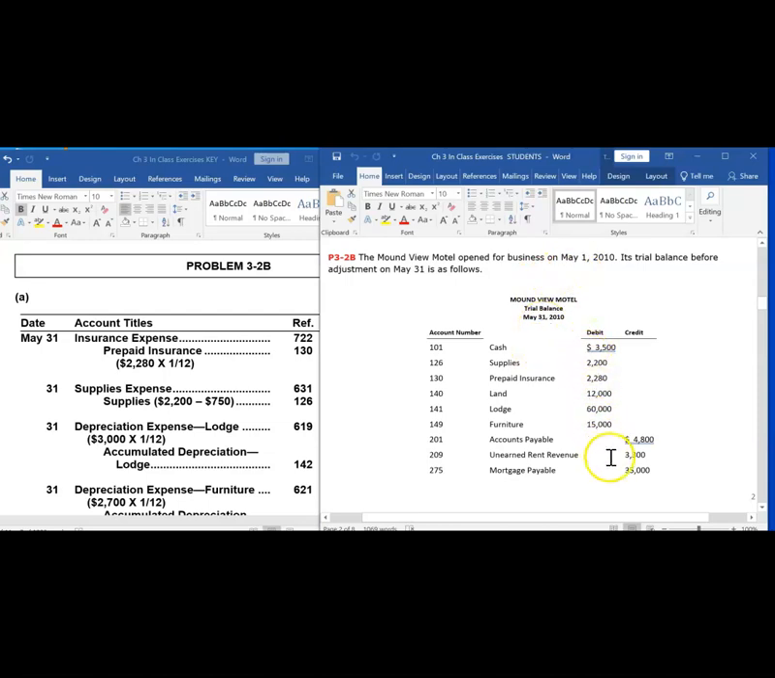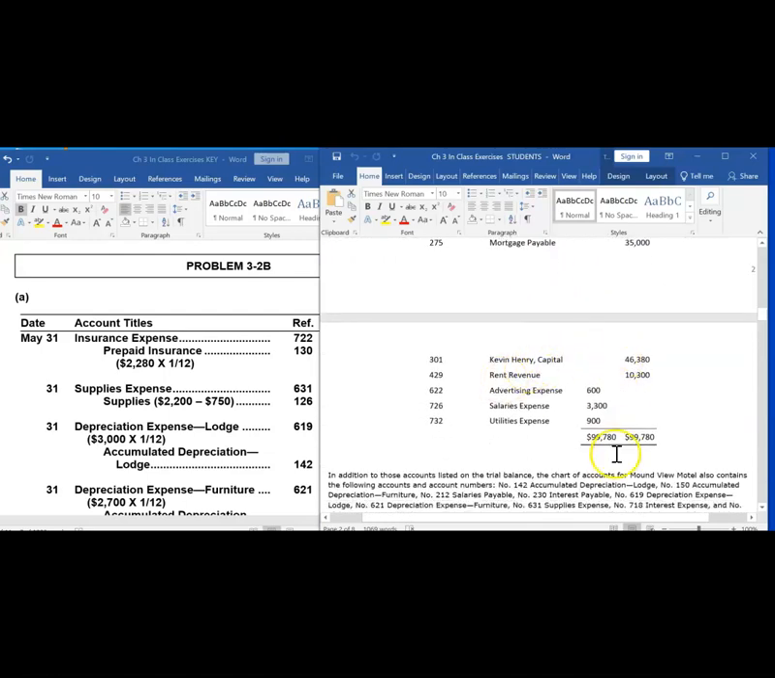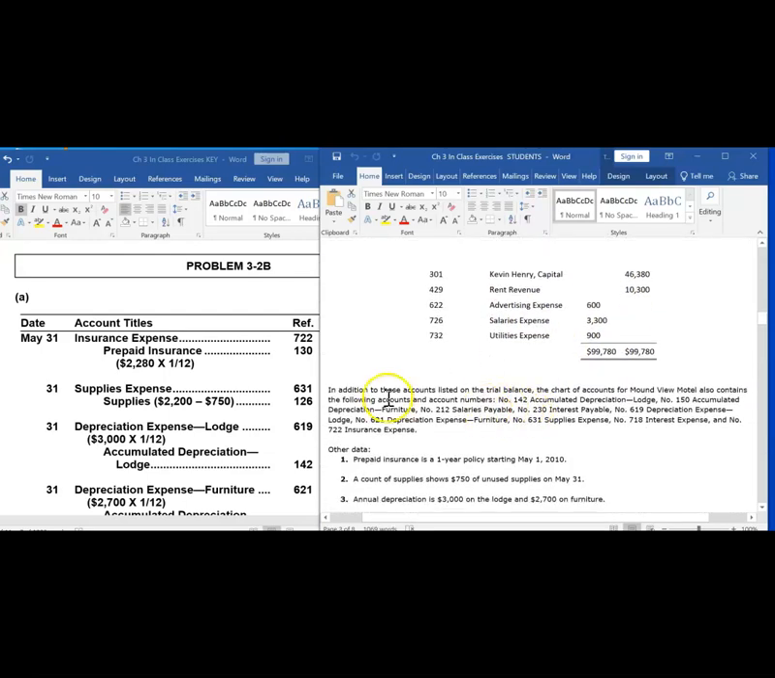So these are the balances in all of their accounts in the general ledger after the first months of operation. Okay. In addition to those accounts listed on the trial balance, they listed here all the other accounts that they use in the general ledger. Okay.